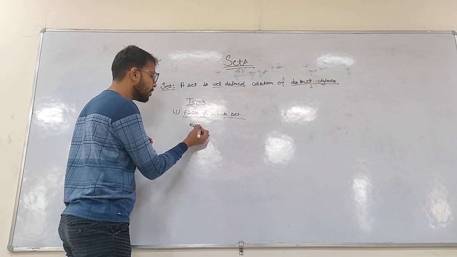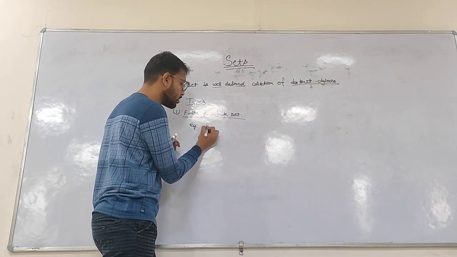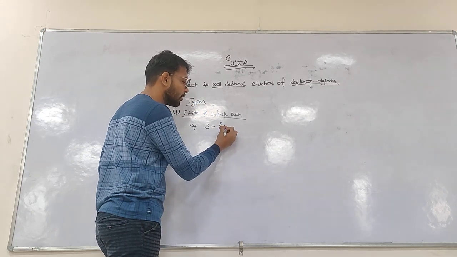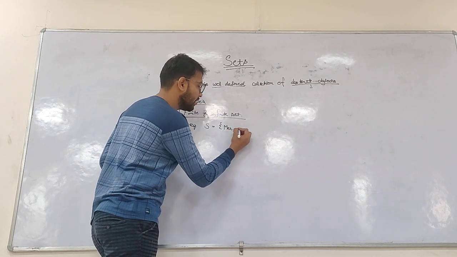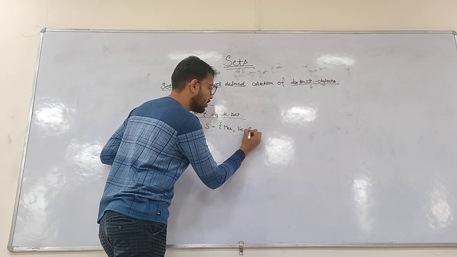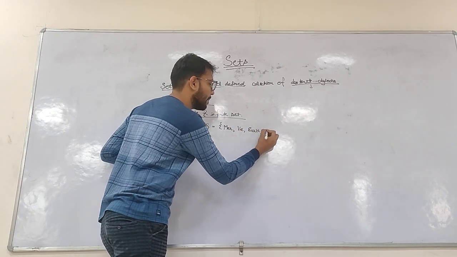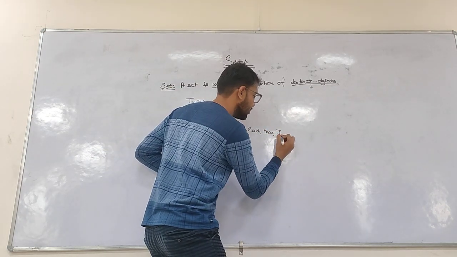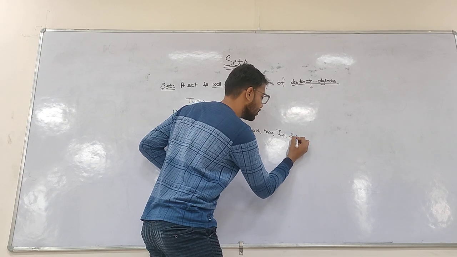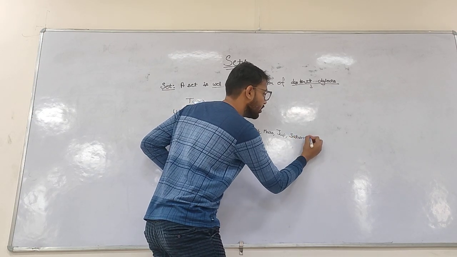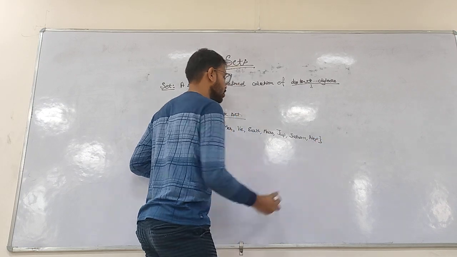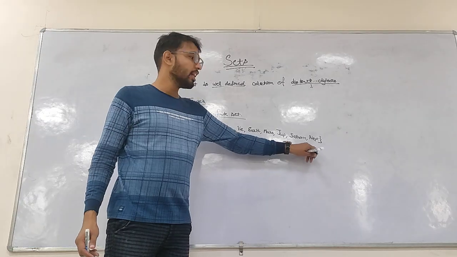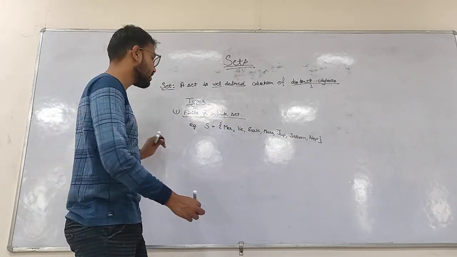Let's say in the solar system, the planets are Mercury, Venus, Earth, Mars, Jupiter, Saturn and Neptune. So this is a finite set because here we have only 8 elements.